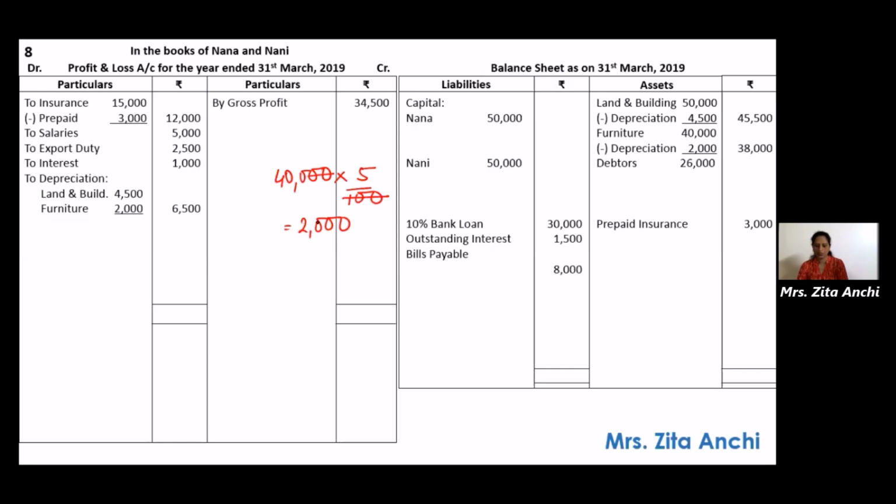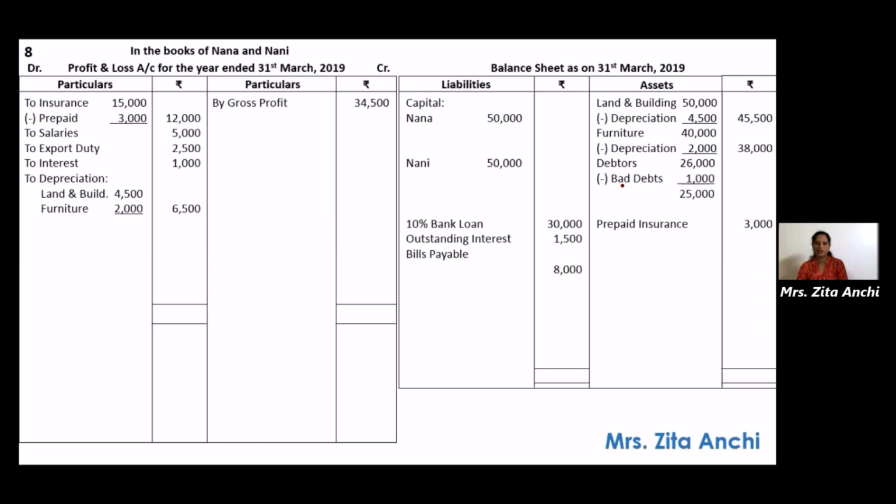Write off rupees 1,000 for bad debts and maintain RDD at 5% on sundry debtors. So first we take the first part, write off 1,000 for bad debts. So take your debtors, first deduct the bad debts. So write less bad debts 1,000.